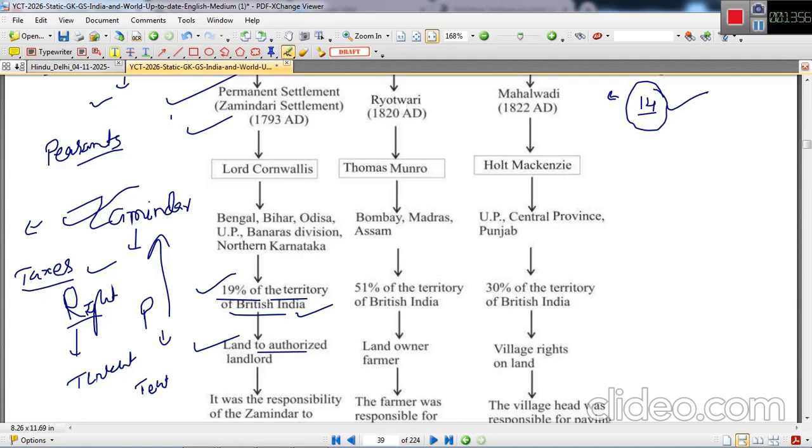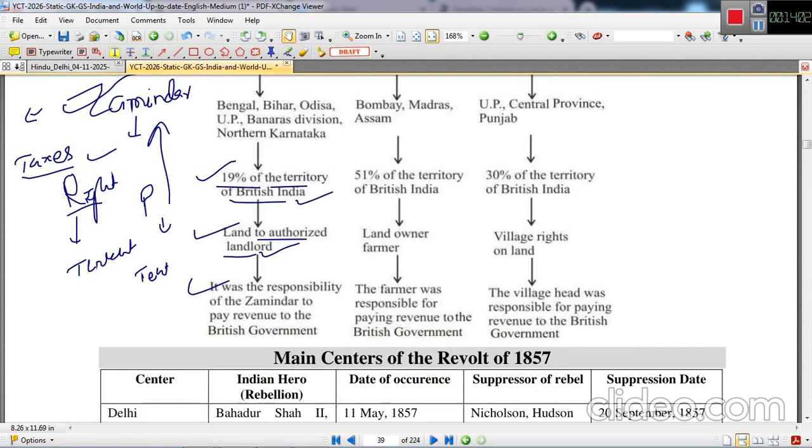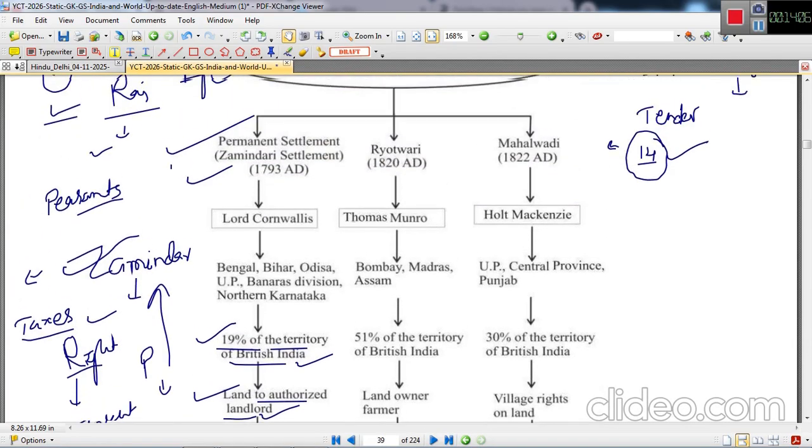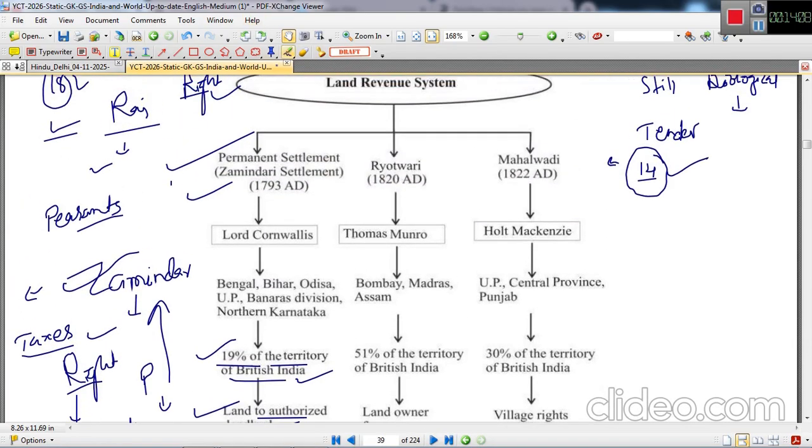Land was given to the landlord, as I discussed, and it was the responsibility of the zamindar to pay the revenue to the British government. Next was Raiyatwari. This was introduced in 1820 by Thomas Munro.